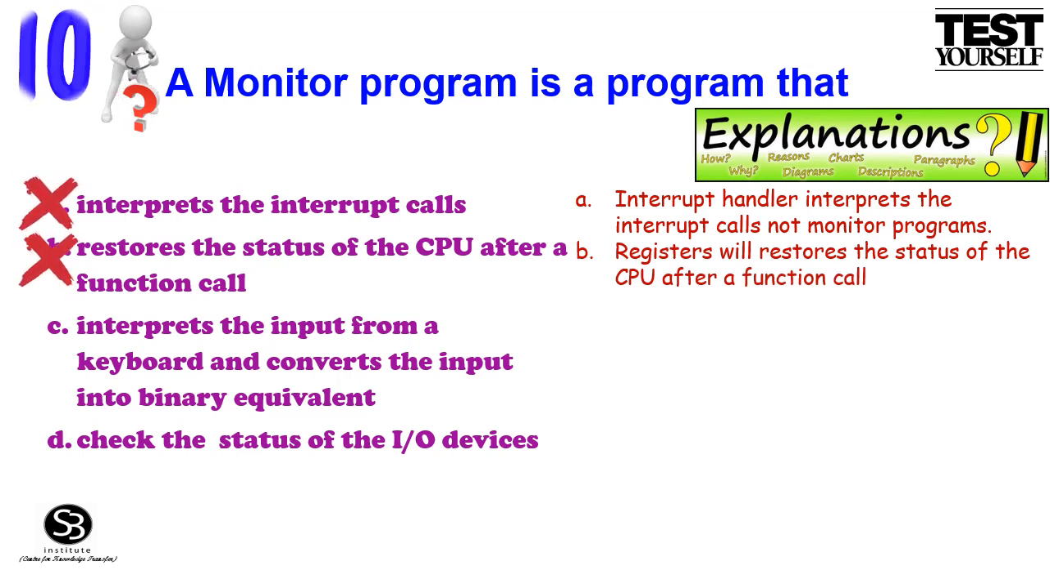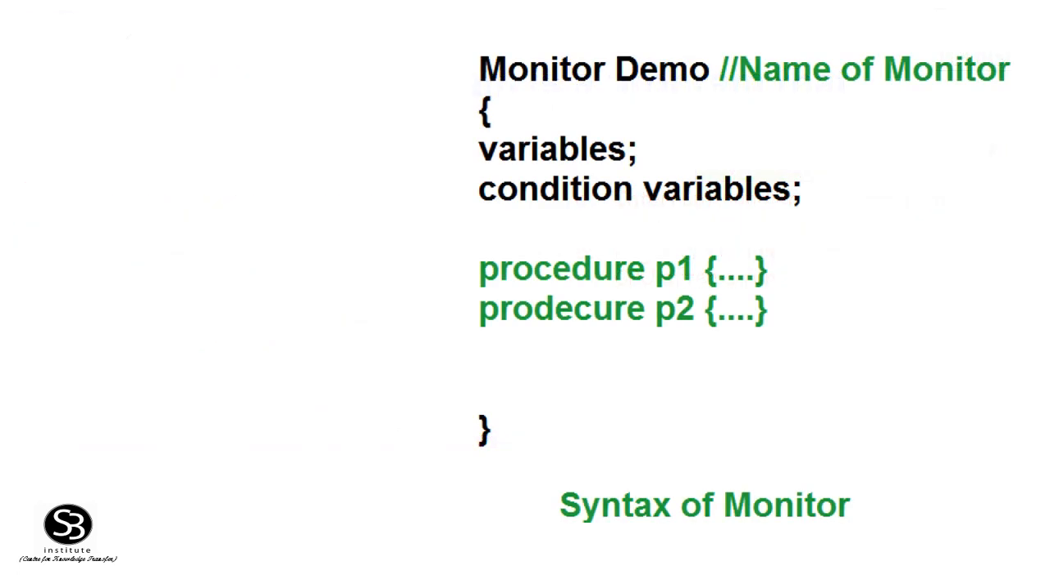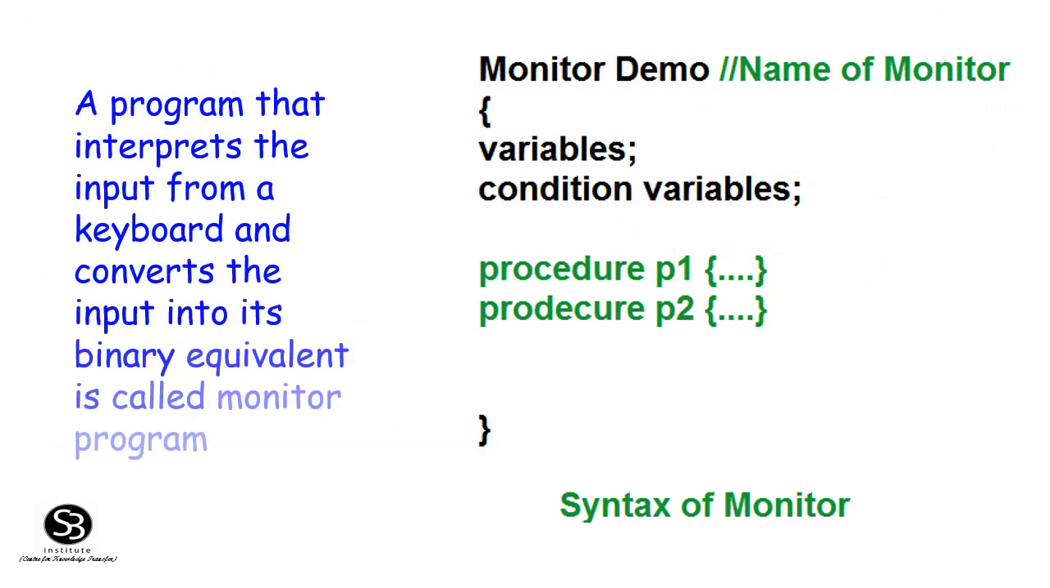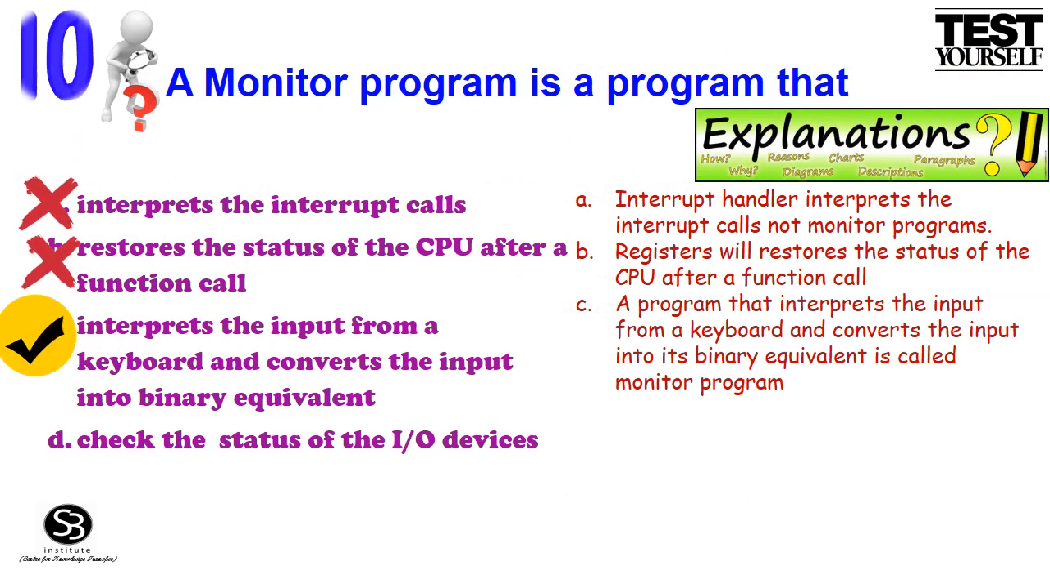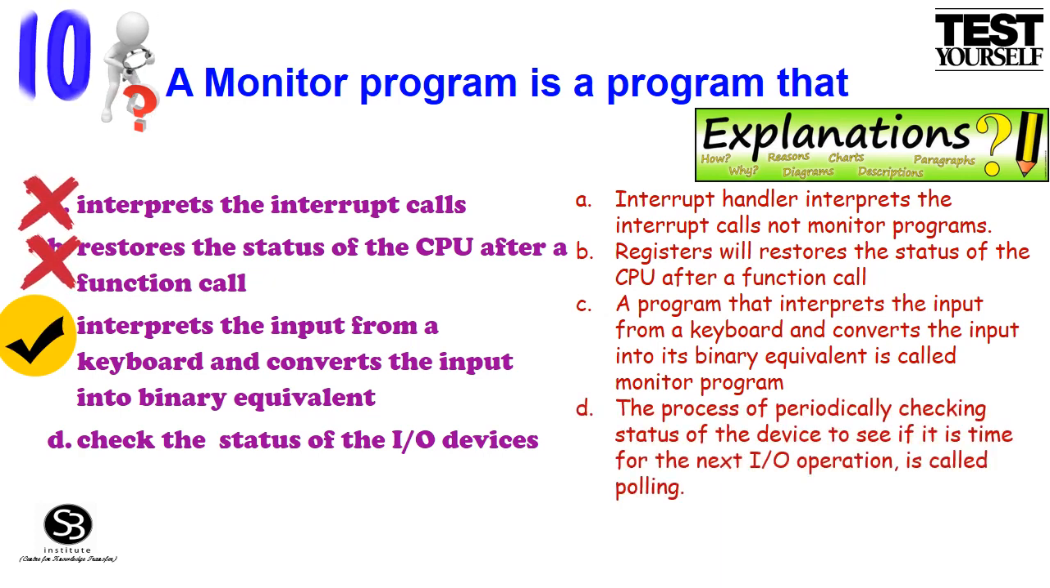Option C interprets the input from a keyboard and converts the input into binary equivalent. A program that interprets the input from a keyboard and converts the input into its binary equivalent is called a monitor program. Option D checks the status of the input-output devices. A process of periodically checking the status of the device to see if it is time for the next input-output operation is called polling. Hence, a monitor program is a program that, option C, interprets the input from a keyboard and converts the input into binary equivalent, is a suitable answer.